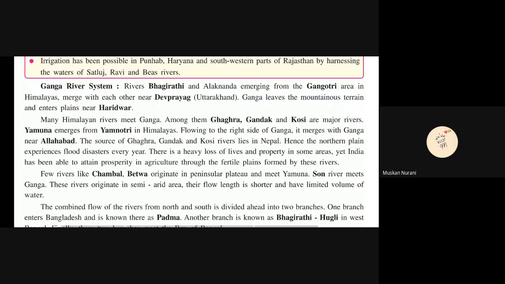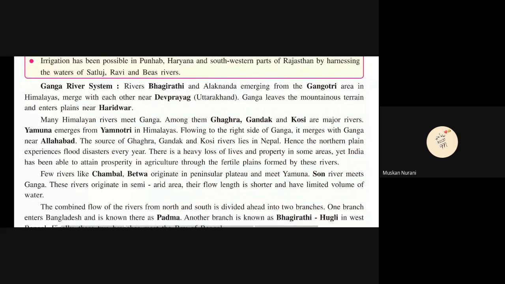The Ghagra, Gandak and Kosi are major rivers. Yamuna emerges from Yamunotri in the Himalayas, flowing to the right side of Ganga. It merges with Ganga near Allahabad. The source of Ghagra, Gandak and Kosi rivers lies in Nepal.